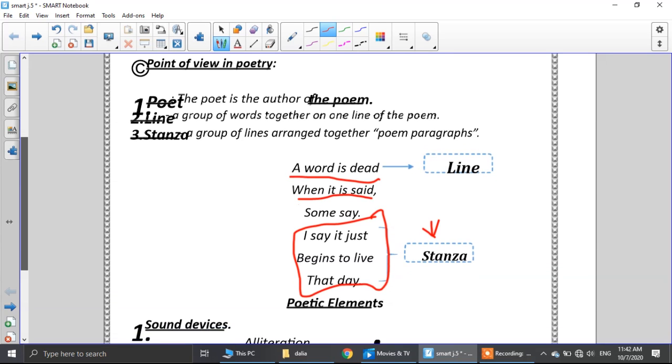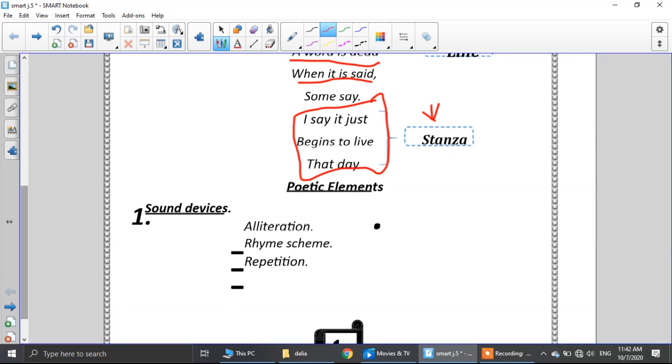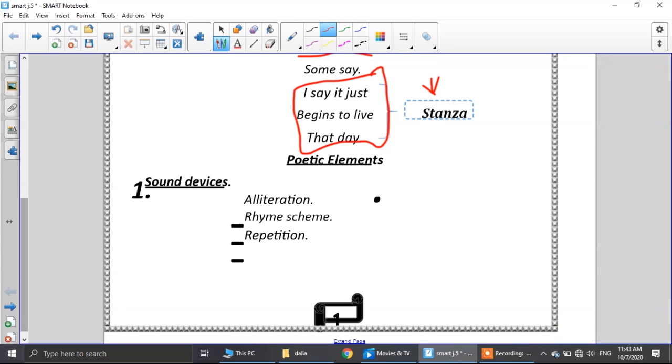Okay? Let's speak now about the poetic elements. What is the element? We will get out from the poem or the stanza two things: sound devices and figure of speech. First of all, we will speak about sound devices. What can we find in the sound devices? We will find number 1, alliteration. Number 2, rhyme scheme. Number 3, repetition. Again, what can we find in the sound devices? Alliteration, rhyme scheme, and repetition.